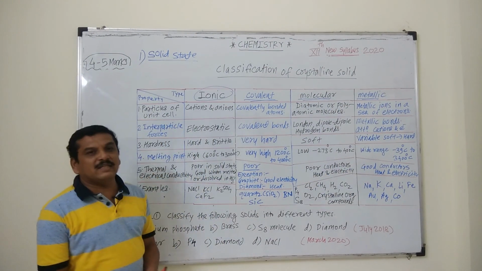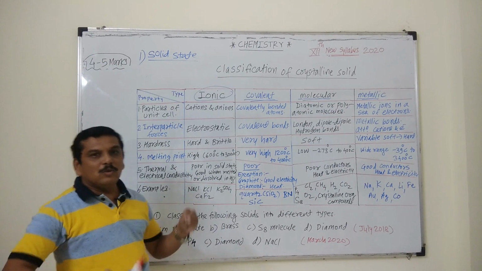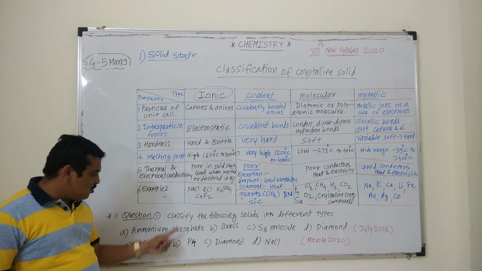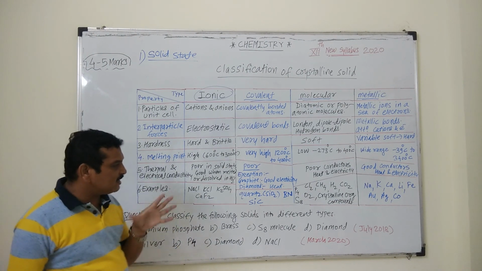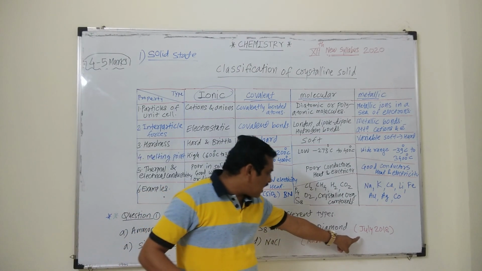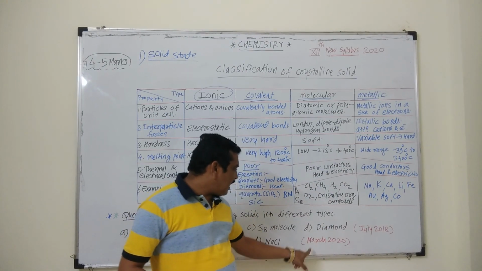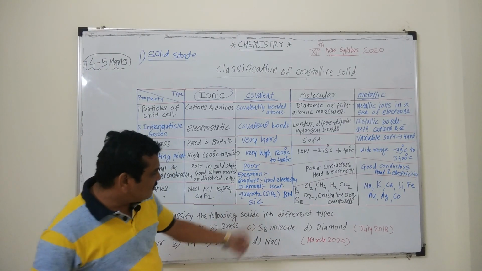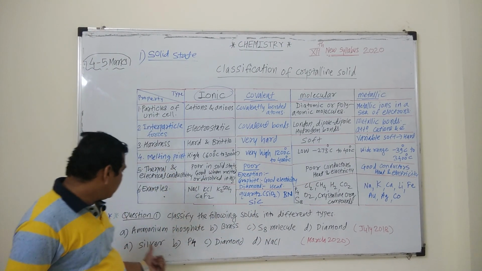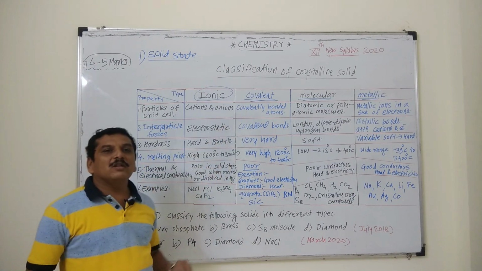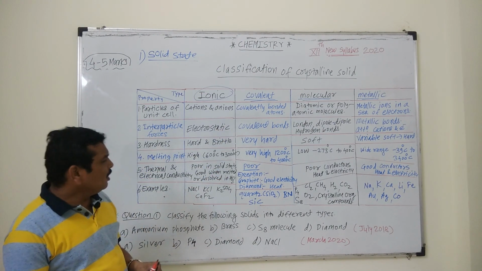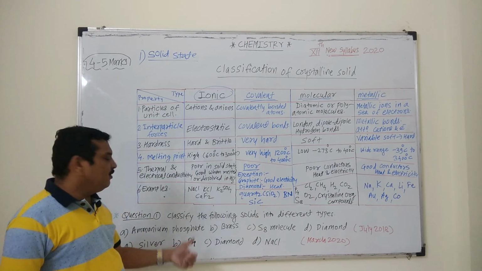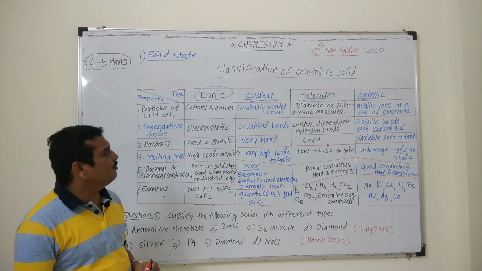You can take a screenshot of this table to remember all the properties, and also you will see 2 questions which were previously asked. This question was asked in July 2018 and this question was asked in March 2020. That means a recently asked question is there and it is based on this table. So you have to remember this table very carefully, and we will see the 2 questions which were previously asked on this unit.